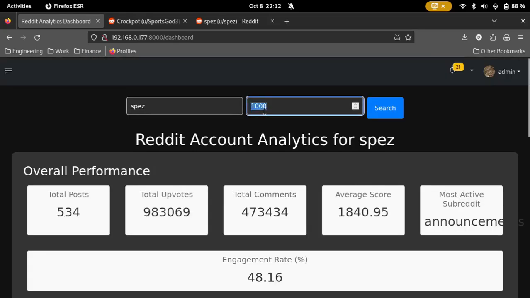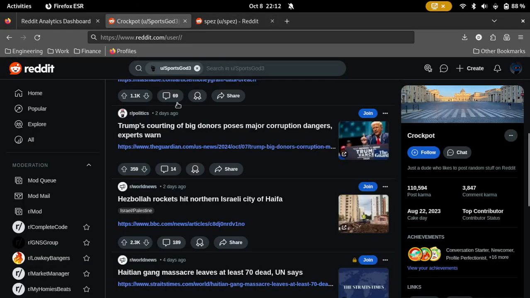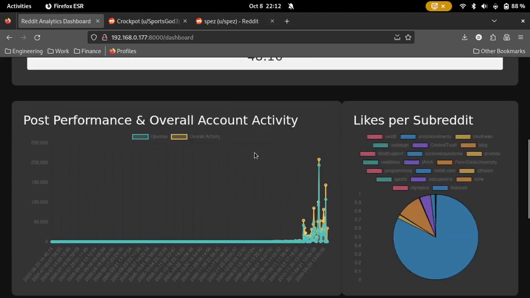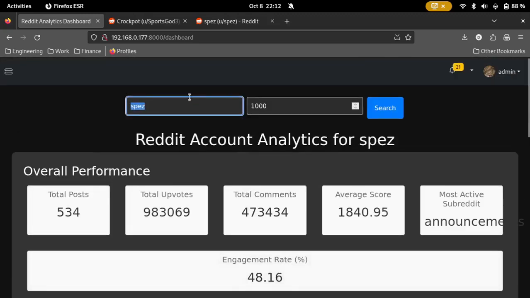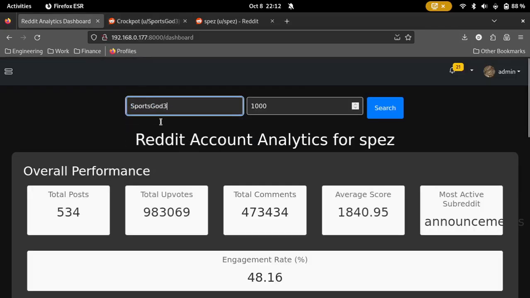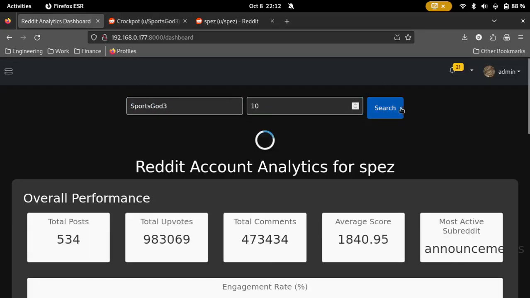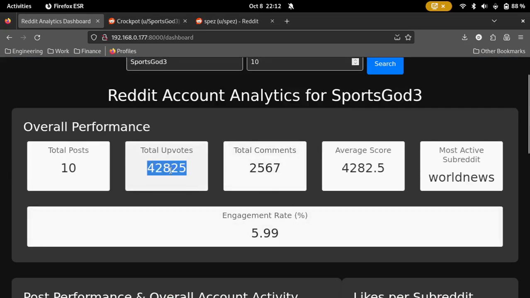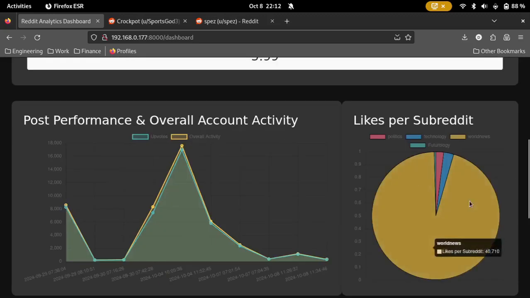But let's analyze a different account. So this guy, he posts a lot on r/worldnews and r/politics, and let's see where the engagement is driven. So his engagement rate is very high, but let's go to SportsGod3. Let's scrape the last 10 posts. So the last 10 posts, he has about 42,000 upvotes, which is a lot of upvotes. 2,000 comments with approximately 4,000 likes per post with an engagement rate of 6%.